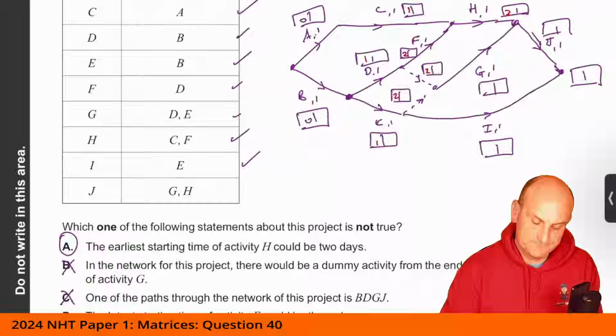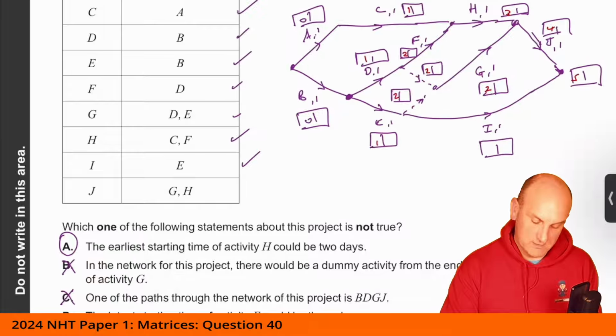That's going to be 2 coming into there. 2 plus 1 is 3. Yep, 3. 3 plus 1 gives me 4. So, sorry, that's going to be 3 plus 1 is 4. 4 plus 1 gives me 5. All right, and G is going to be 2. 2 plus 1 gives me 3. Yep. All right, okay. So then backtrack this.